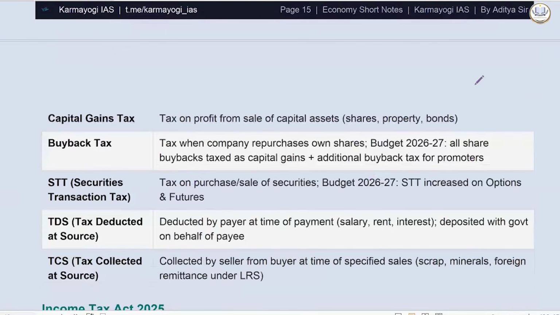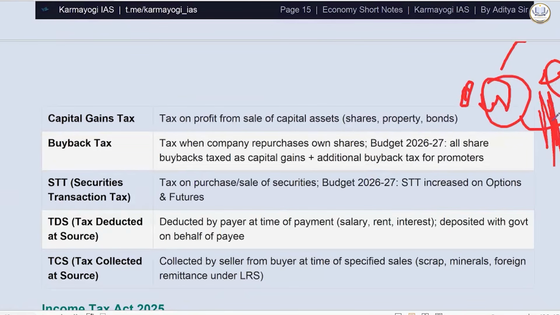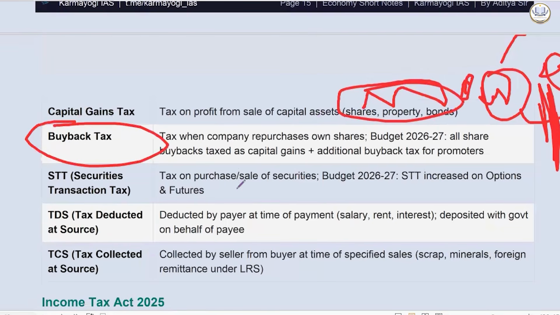We have capital gains tax. Like you bought a share in May 2026 and sold it in December 2028. This appreciated, right? So the appreciation will be taxed. That is called capital gains tax, and it is applicable on shares, property, bonds, everything. We have buyback tax as well, the tax when a company is repurchasing its own shares.